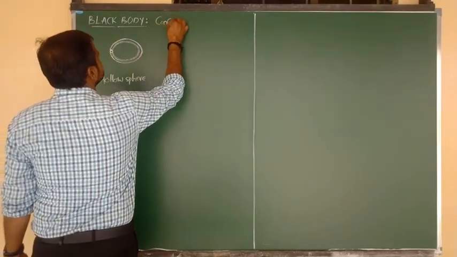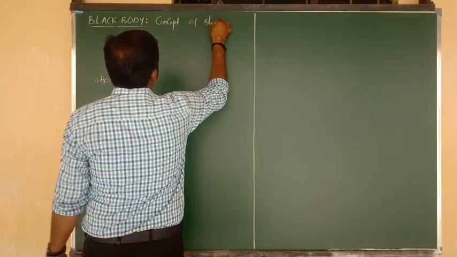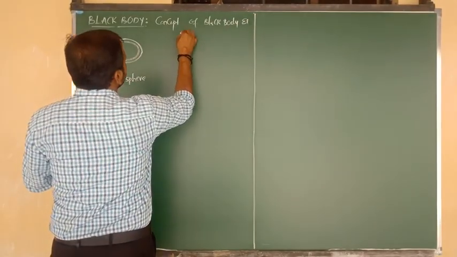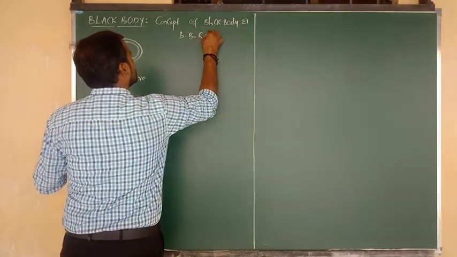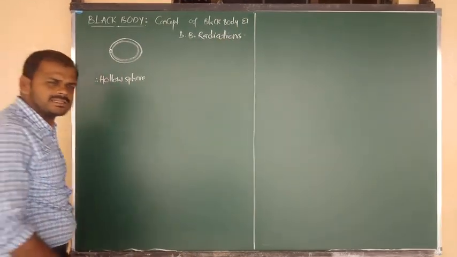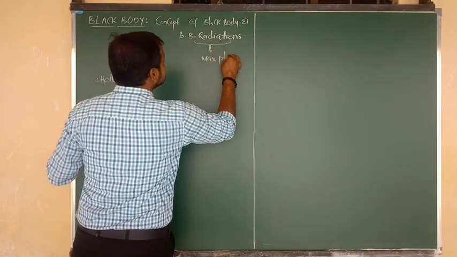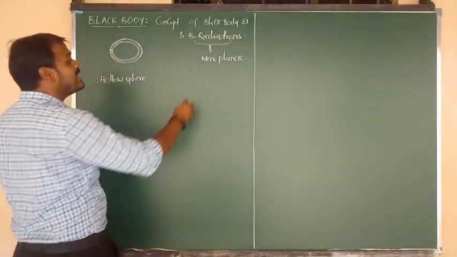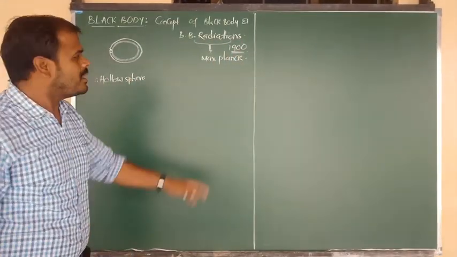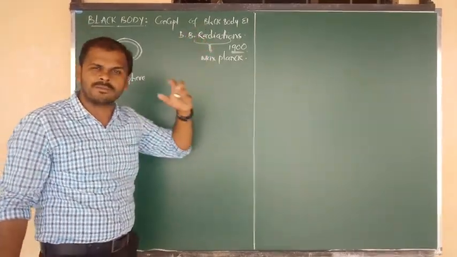The concept of black body and black body radiations was explained by the scientist Max Planck in the year 1900. He introduced the topic of black body and the topic of black body radiations.